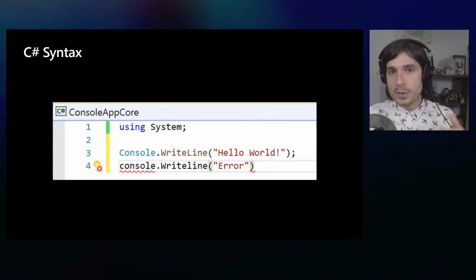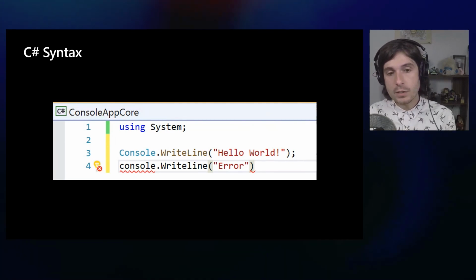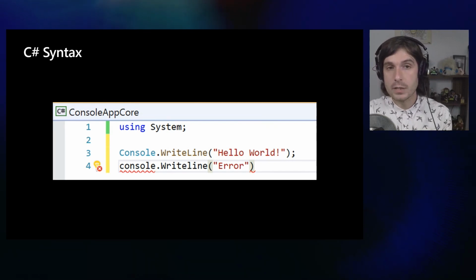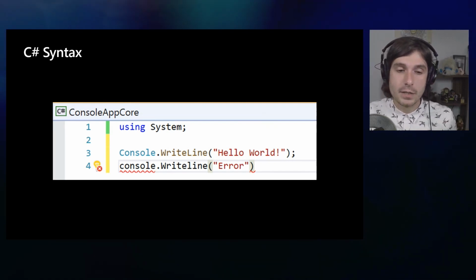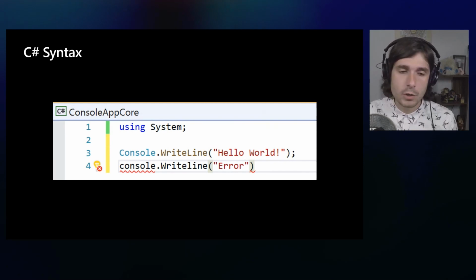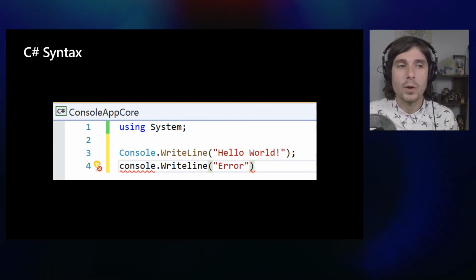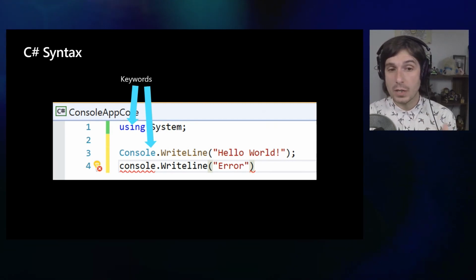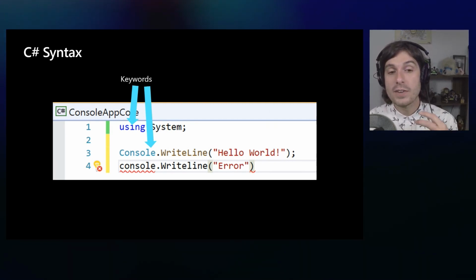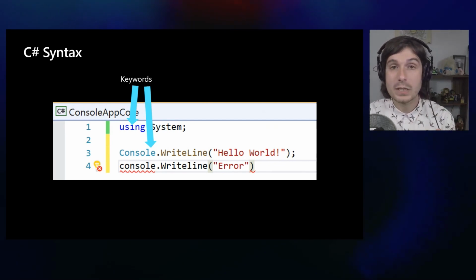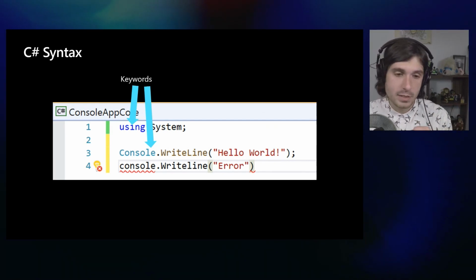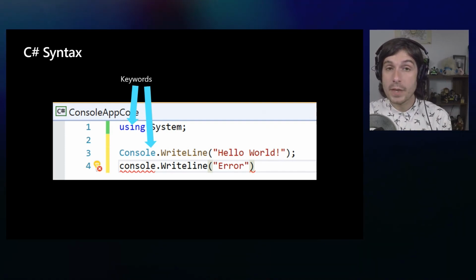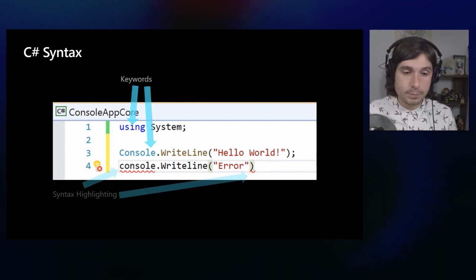So let's look at C# syntax before we write some. Now this is a little bit of code that writes a line to the console. So console is a keyword here, write line, and it says hello world. And we can also see we have some errors below it. So let's break this down and what is actually in this. First are things called keywords. So for example, using. I'm using stuff in the system namespace. So using system, I might have using math, for example. Console is also another keyword. It's sort of a special keyword that has some methods on it, like write line.